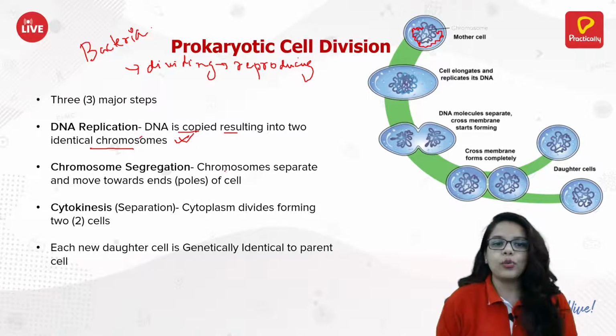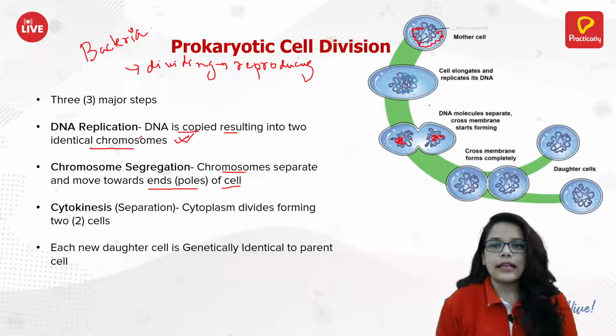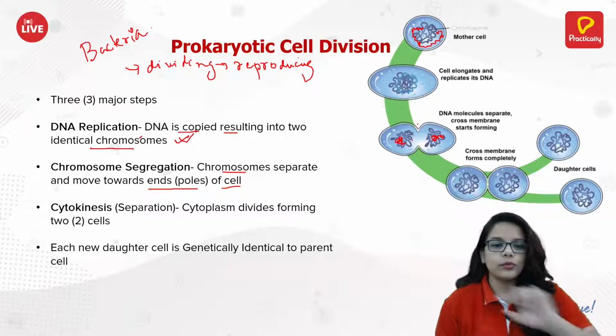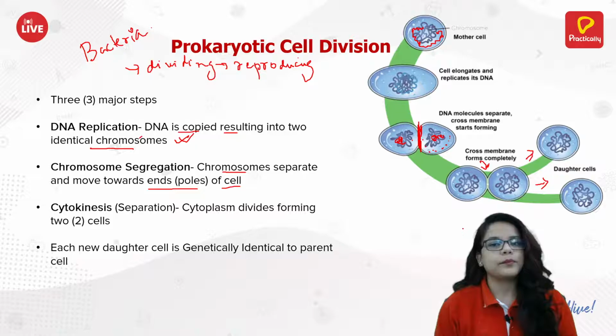Then the chromosomes separate and move towards the poles. One has come here, the other one has come here. And then the cytoplasm, the external material, starts dividing. Finally, they divide and form two different cells.